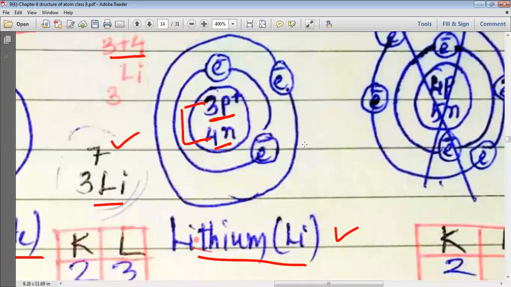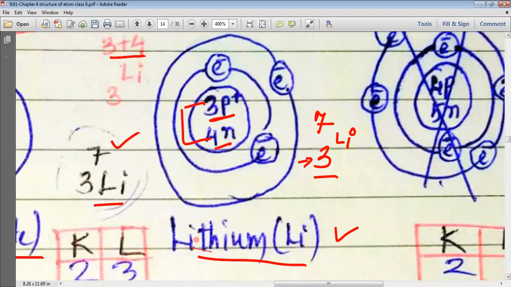And this is how we represent lithium as 3Li7. In the superscript, we write the atomic mass number, which represents the number of protons and neutrons, whereas in the subscript, we write the atomic number, which represents the number of protons.